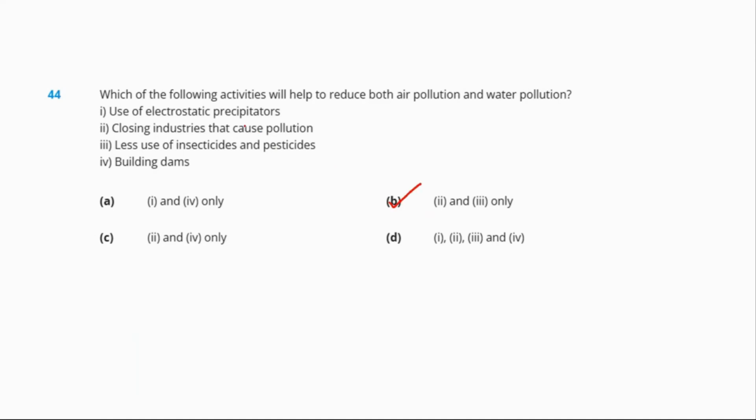Why? Because if we close down the industries, it will reduce air and water pollution, because industries give out harmful poisonous gases, and the dirty water pollutes the river and the water bodies close by. And if we use less amount of insecticides and pesticides in our agricultural field, it will definitely reduce the air and water pollution. So our correct answer is option number B.